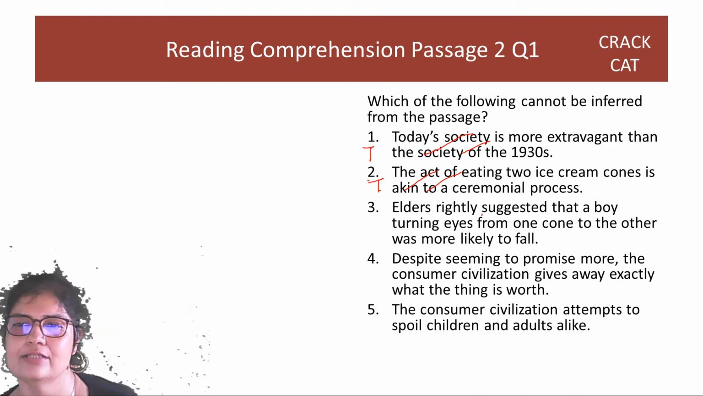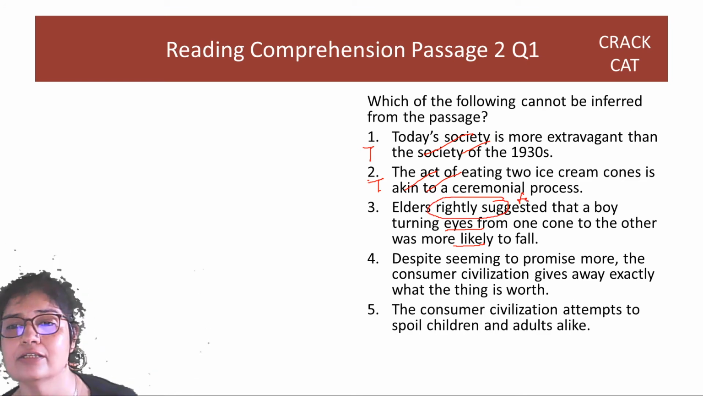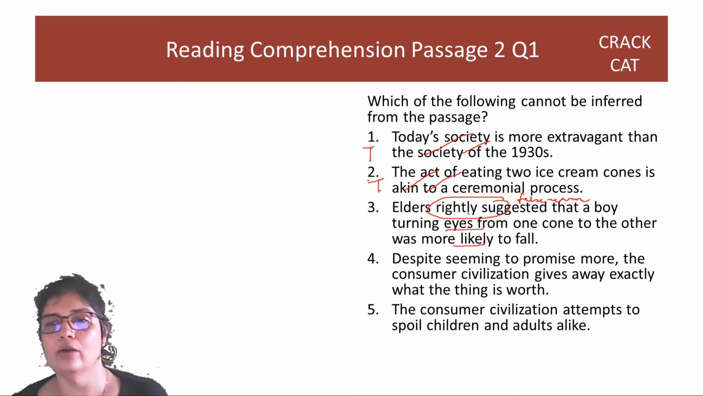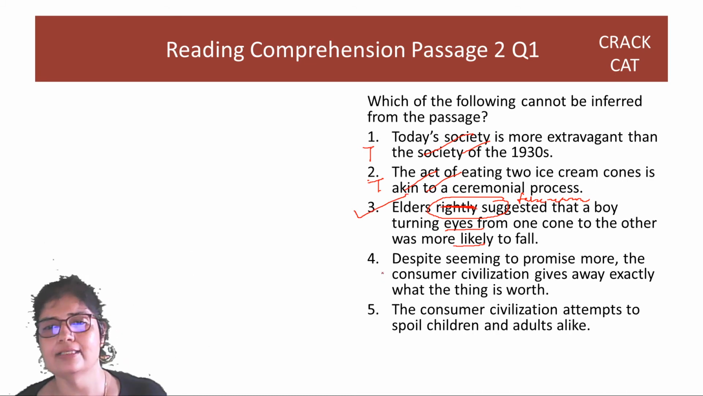Elders rightly suggested that a boy turning eyes from one was more likely to fall. No, this is not rightly suggested. This is the false reason given. The right reason is that you don't want to show excess. So 3 cannot be inferred. Right? Okay, let's see about 4 and 5.